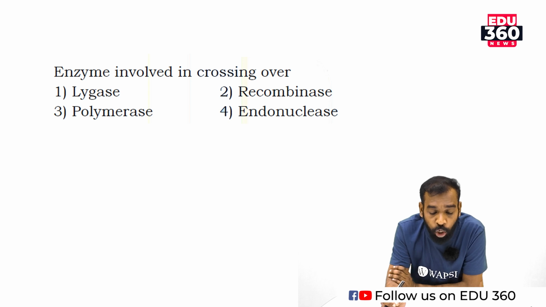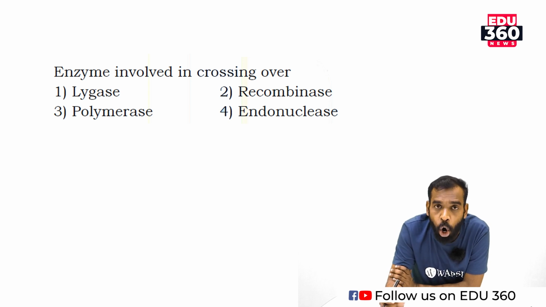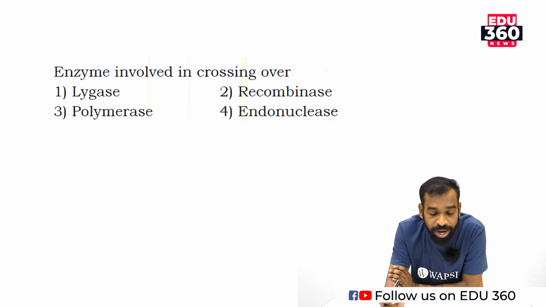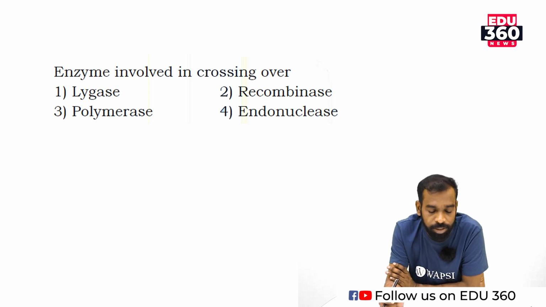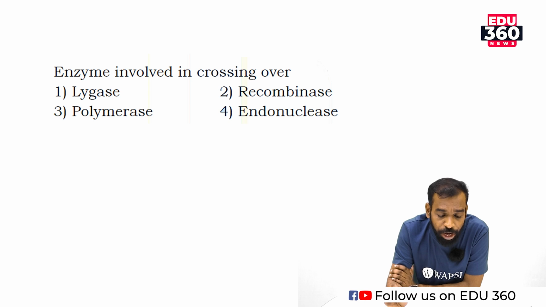Option 2, recombinase. Option 3, polymerase. And option 4, endonuclease. Enzyme involved in linkage and recombination process. No doubt, option 2, recombinase. The enzyme recombinase is used for the process of crossing over.